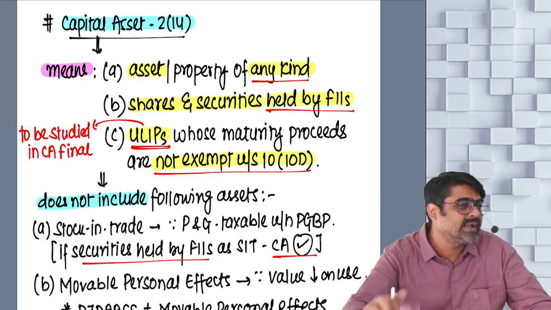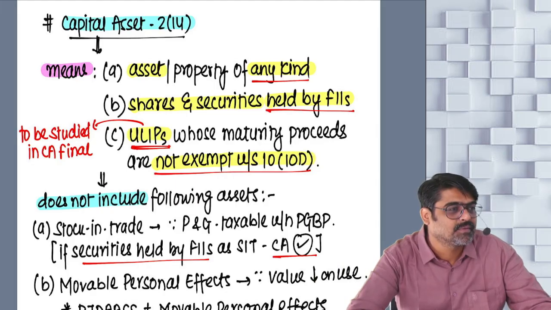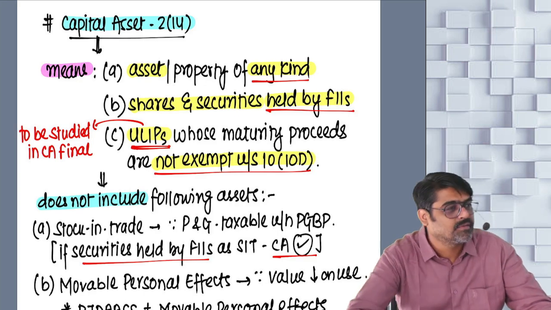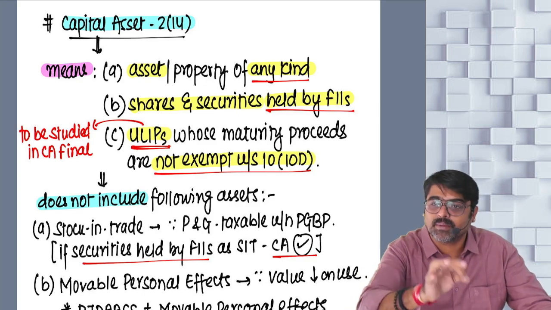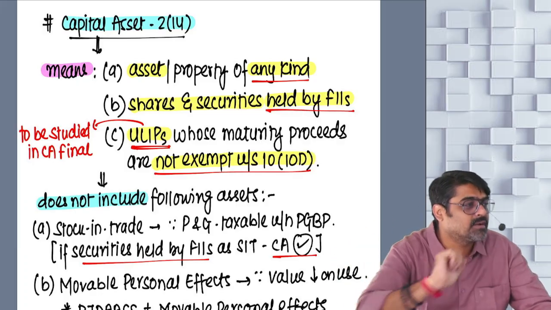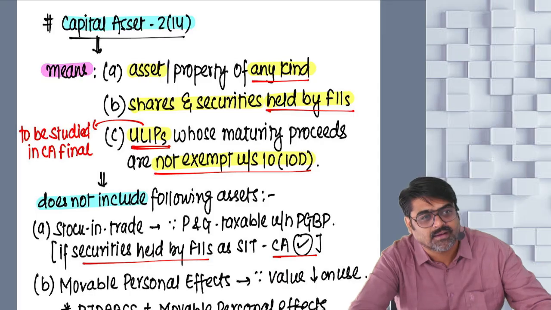Tell me, if you are a foreign institutional investor, you have invested in the shares and securities of Indian companies and you have earned a profit of 100 rupees. If 50 rupees of profit is kept by the government of India, will you be interested in buying the shares and securities of Indian companies? Why?